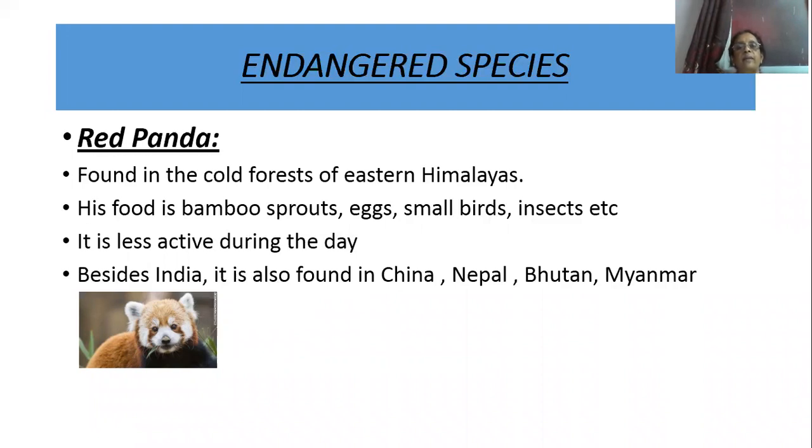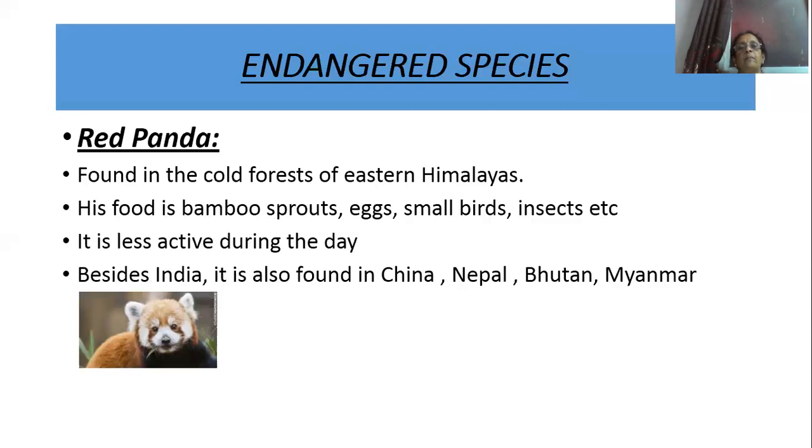First one is a red panda. Red panda is found in the cold forest of eastern Himalayas, and it eats bamboo sprouts, eggs, small birds, insects, etc. It is a bit lazy and inactive during the daytime, and it is more active during the night time. This red panda is found in India and its neighboring countries like China, Nepal, Bhutan, and Myanmar.